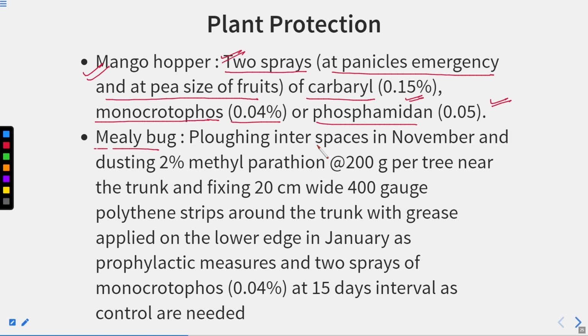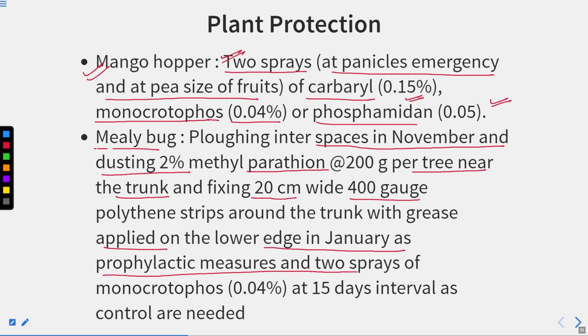Mealybug: plowing the interspaces in November and dusting 2% methyl parathion, that is 200 gram per tree, near the trunk, and fixing a 20 centimeter wide, 400 gauge polythene strip around the trunk with grease applied on the lower edge in January as prophylactic measures, and 2 sprays of monocrotophos 0.04% at 15 days interval.